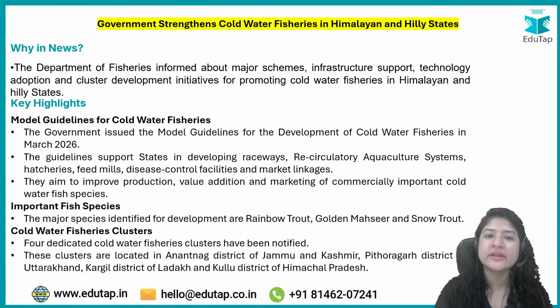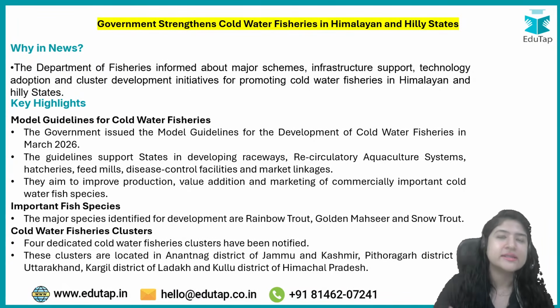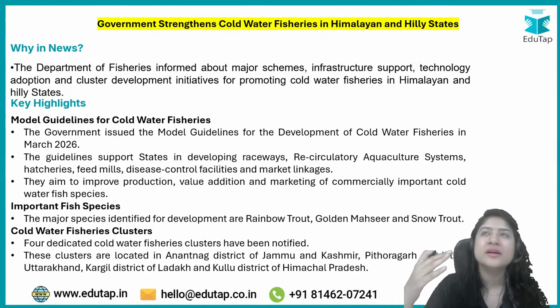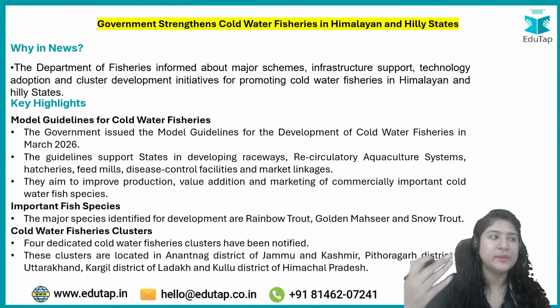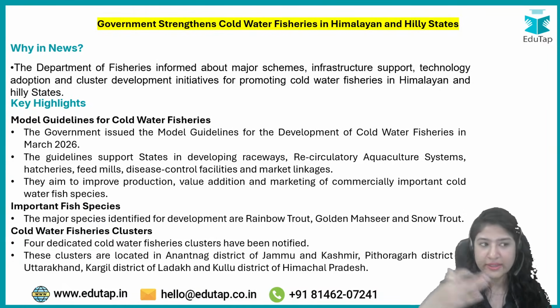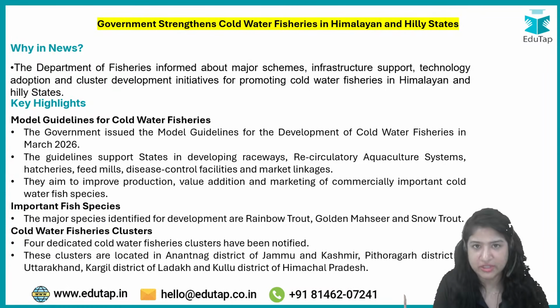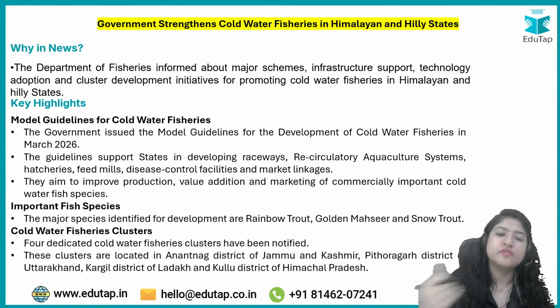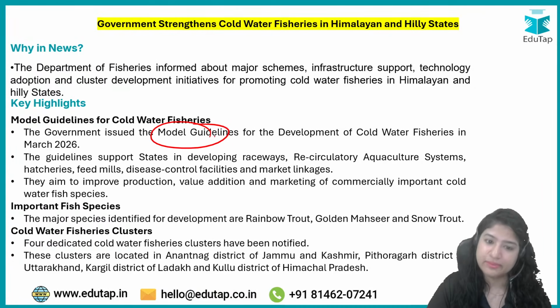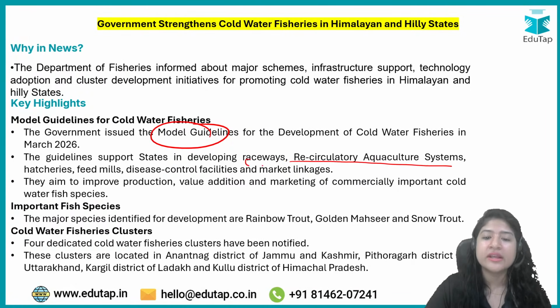Third is about the government strengthening cold water fisheries in Himalayan and hilly regions. As I said, we have fish species that prefer a cold water environment, and now people can improve their livelihood by shifting to fisheries in Himalayan regions. For that, a lot of model guidelines have been published, for example. And apart from that, new approaches are also being promoted in hilly regions, for example the recirculatory aquaculture system or the raceway system. What are these?